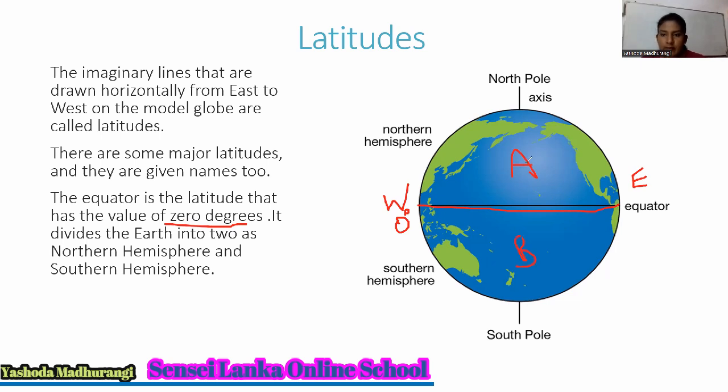Northern hemisphere. It is towards the north. What is this B? It is southern hemisphere. So we are drawing these latitudes as horizontal lines like this. I think it is clear for you.